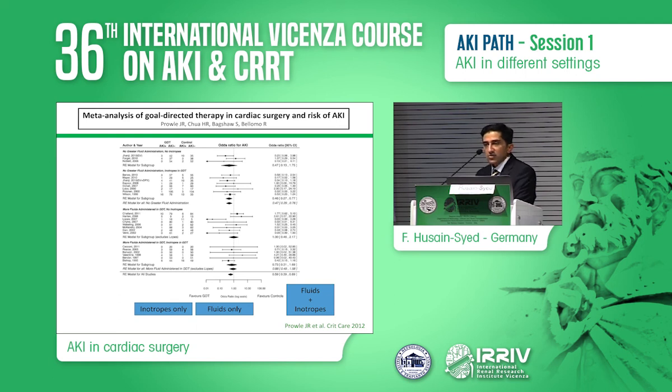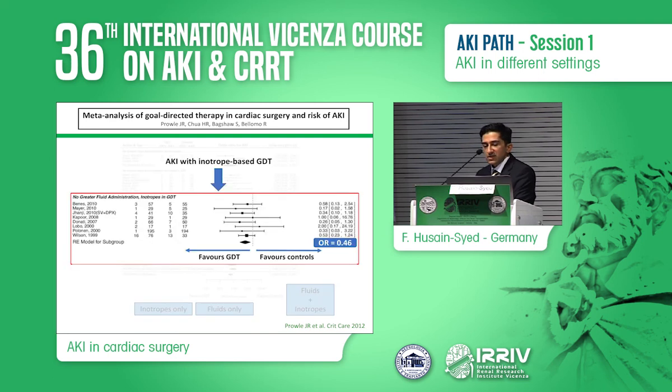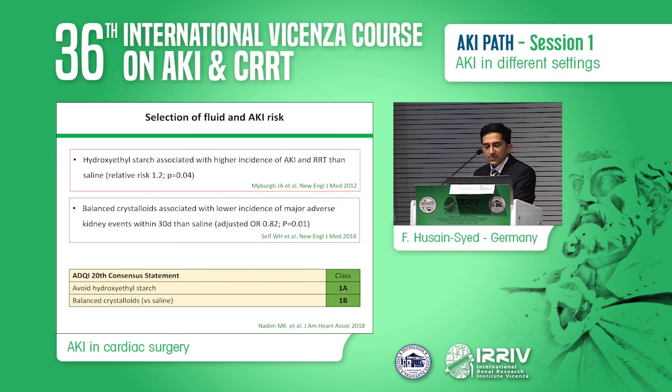And as we all know, there are 3 strategies for that. First of all, we have the inotropes, we have the fluids, and fluids and inotropes. And it turns out that the greatest protection against AKI is with a strategy that includes no greater fluid administration and use of inotropes, preferably epinephrine. And this is also in accordance with the KDIGO bundle study with the biomarkers done by Starbuck, who also used that protocol. And finally, we noted already that starch should be avoided. This is also consistent with the recommendation that we have in septic patients, and we should use balanced crystalloids rather than saline to replace fluid losses.